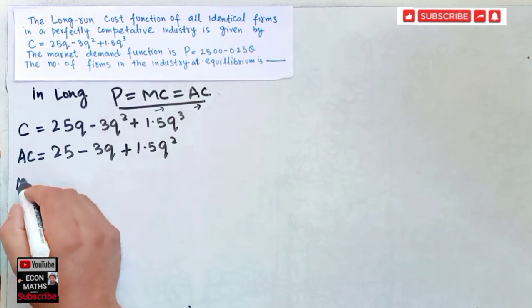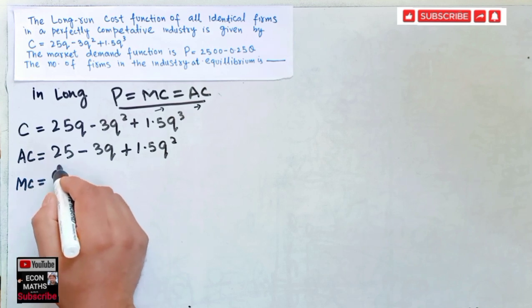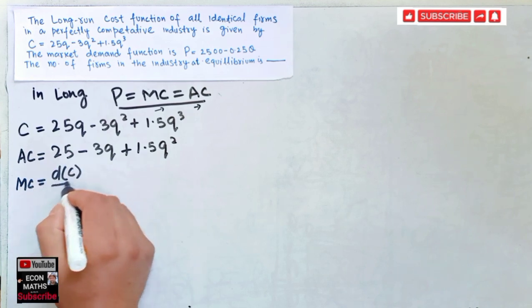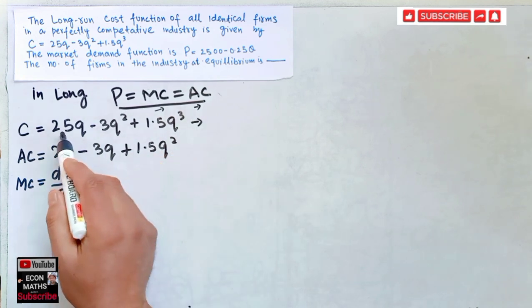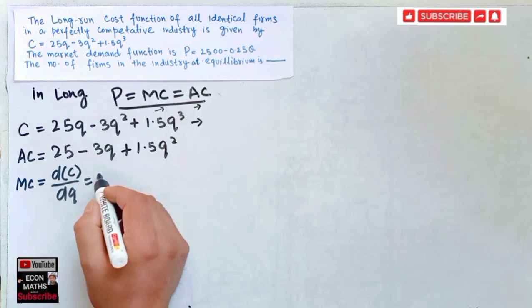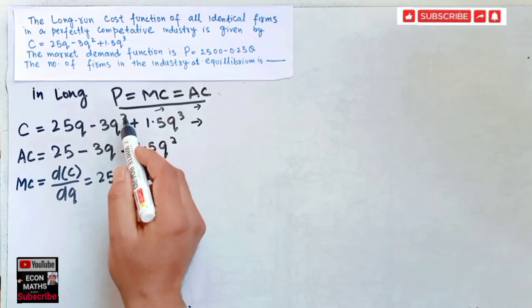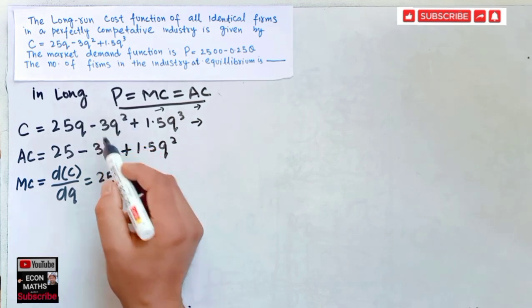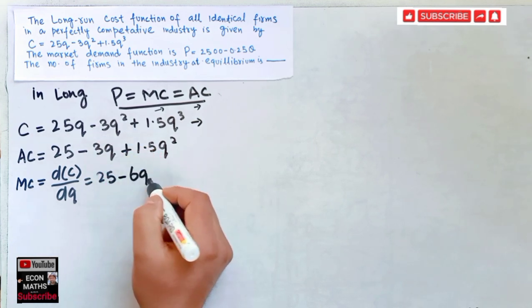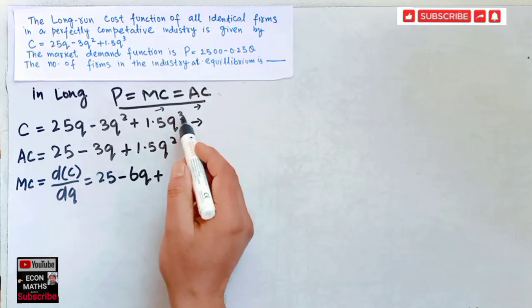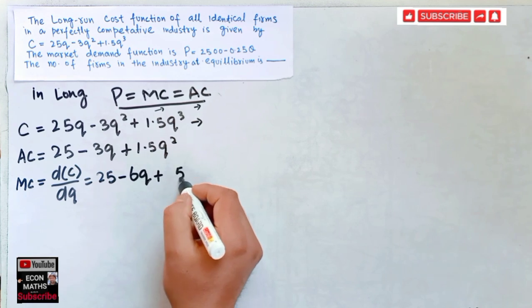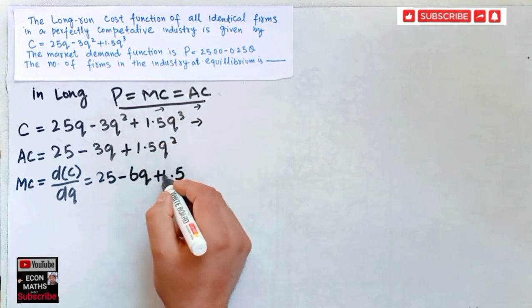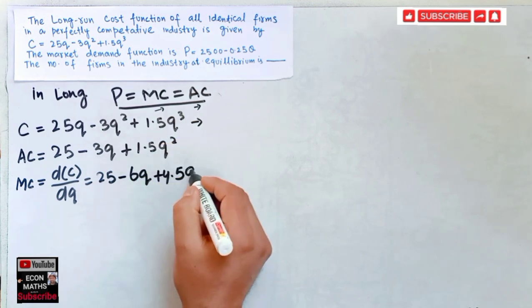Now marginal cost, as you know, is simply the derivative of the total cost function with respect to quantity. So our total cost is this. Now the derivative of q is here 1, so this is 25 minus, this 2 becomes coefficient, so 2 3s are 6q, plus here this 3 becomes coefficient, so 3 1.5s are 4.5, we get 4.5q square.